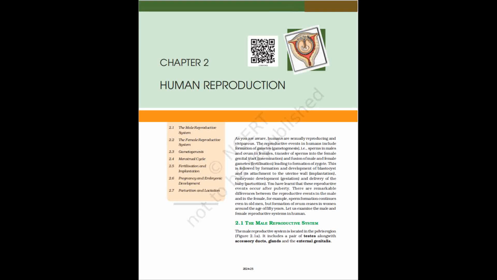F. The process of release of ovum from a mature follicle is called. G. Ovulation is induced by a hormone called. H. The fusion of male and female gametes is called.